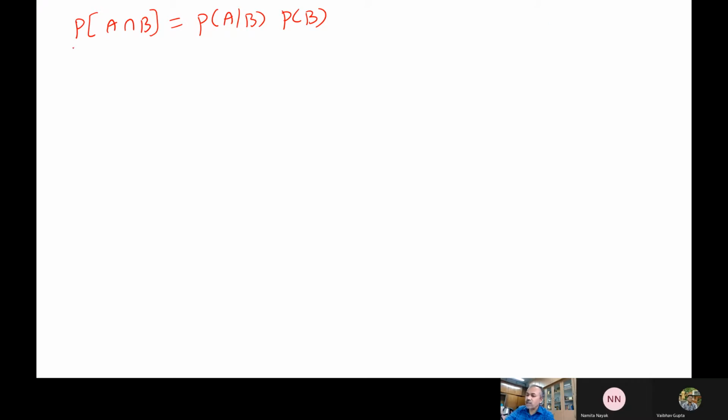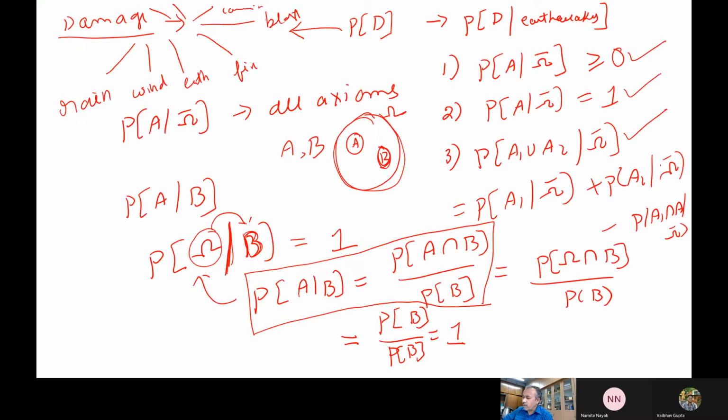Some important things we derived based on conditional probability, like P of A intersection B is P of A given B multiplied by P of B, or P of A given B is P of A intersection B divided by P of B. We derived this in our last class. That is very straightforward.